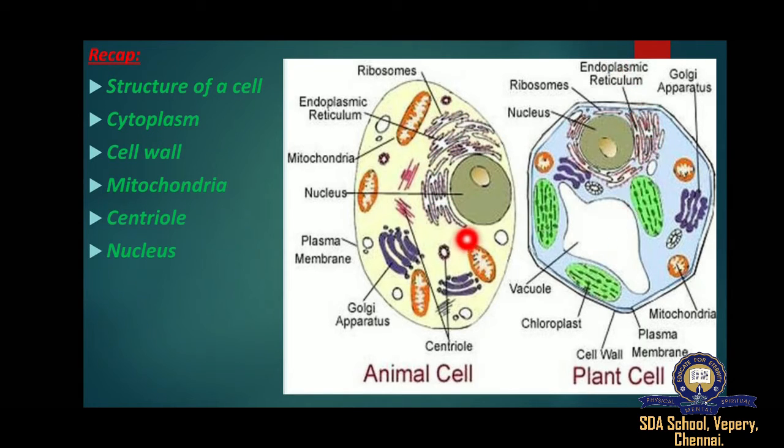The next one, nucleus. Plant and animal cells have a nucleus inside the cytoplasm. It is surrounded by a nuclear envelope. One or two nucleoli and the chromatin body are present inside the nucleus. So, we saw about this in the last class.